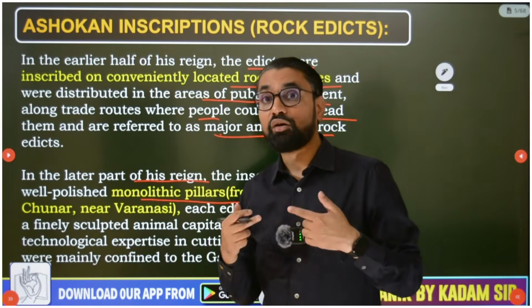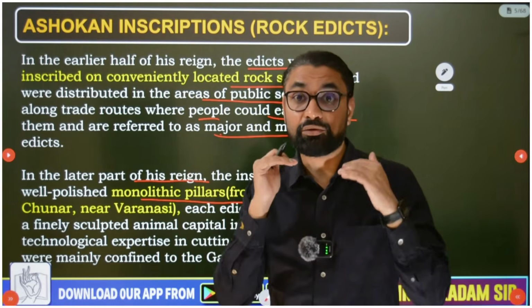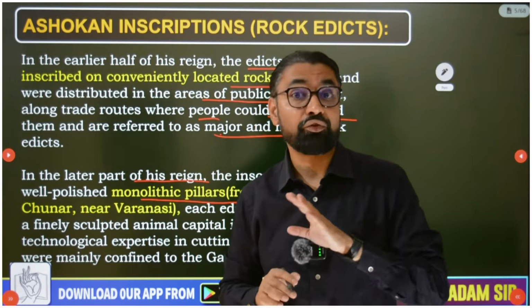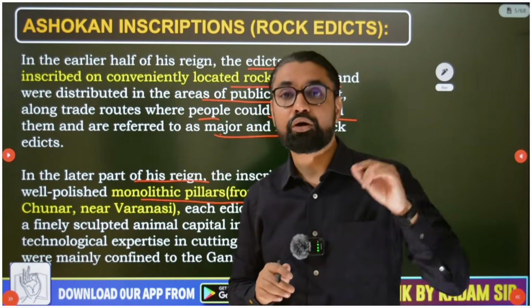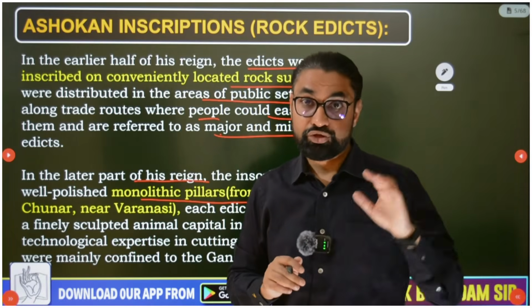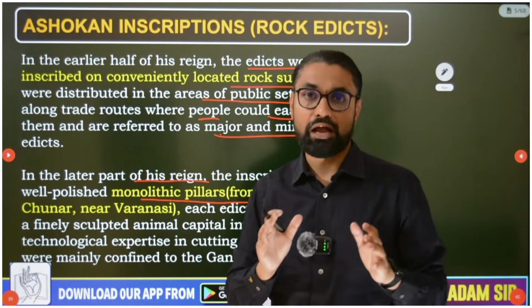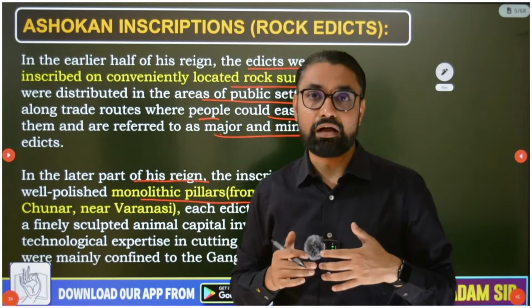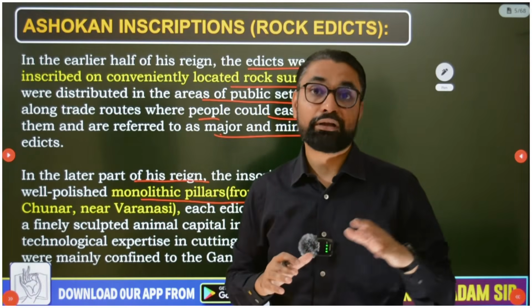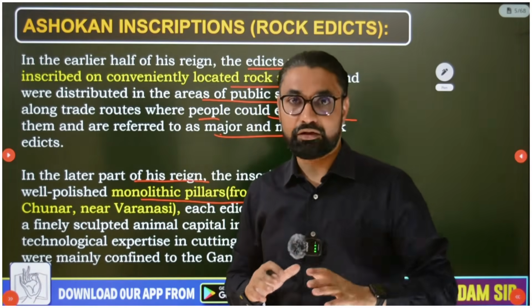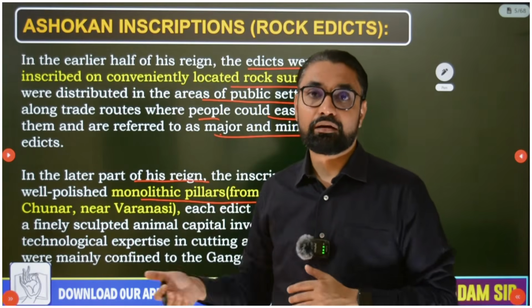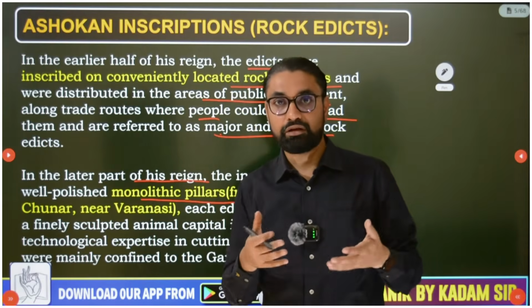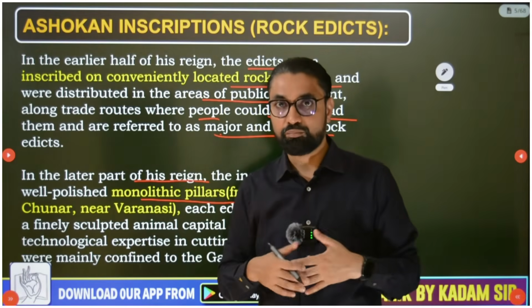Now this idea of giving a message on a monolithic pillar was not taken from the Greeks, it was taken from the Persian invaders. This idea was prevalent in Persia. So the Kharoshti script and this monolithic pillar art were both brought when the Persians invaded India, with their invasion came the Kharoshti script and the idea of giving a message on a monolithic pillar.